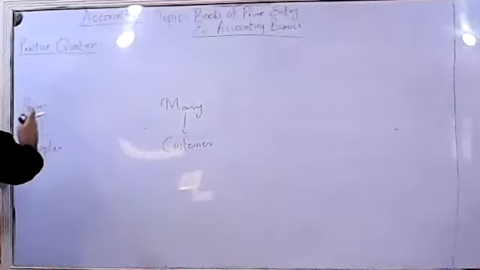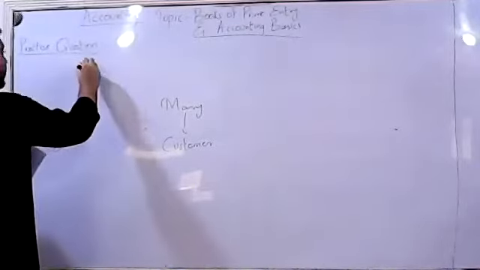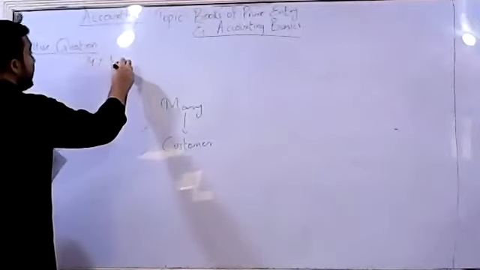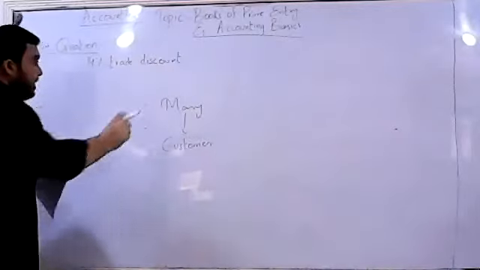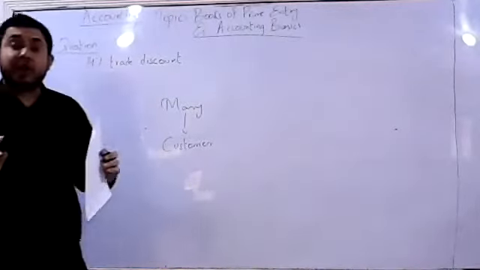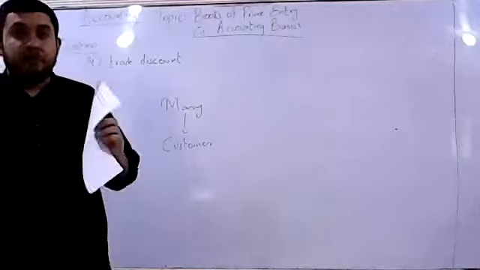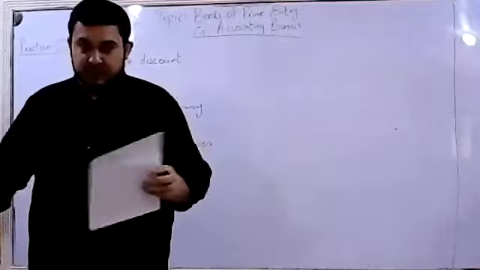That means in all the transactions happening between them, there is a 14% trade discount. I hope you all remember what trade discount was. A discount which is not a part of your double entry system. It does not go into our accounting records. We'll have a look at it.